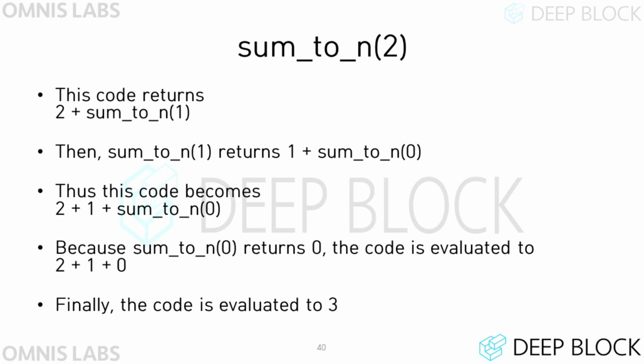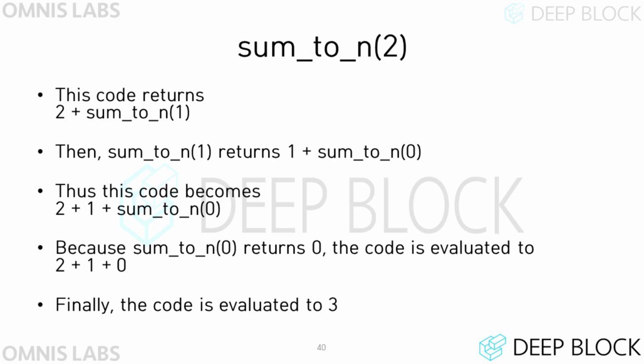Let's consider the case where the sum2n function is called with an argument 2. Because the value of n is 2 and the if condition is not satisfied, this code returns 2 plus sum2n 1. So the Python interpreter calls sum2n 1. And sum2n 1 returns 1 plus sum2n 0.